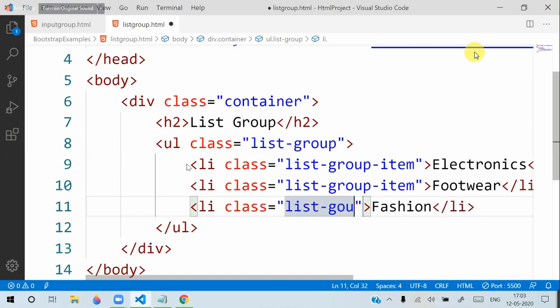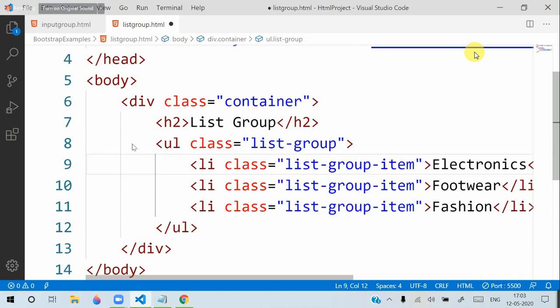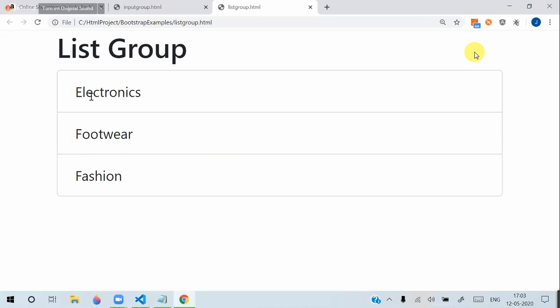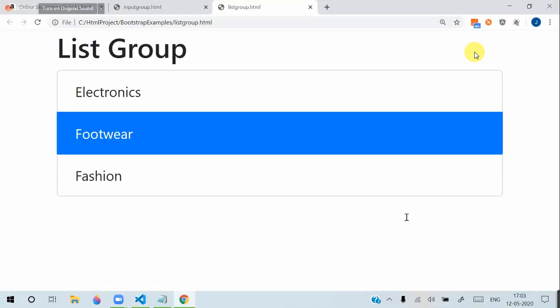Every item is defined as a list-group-item. Then you can see the items will be displayed in this way. So we have electronics, we have footwear. Suppose I want footwear active, then we can give active, and the footwear is active like this. We can put background colors and all.